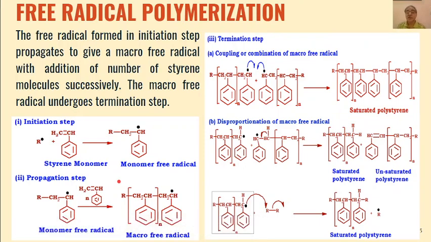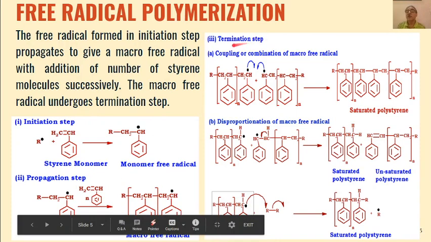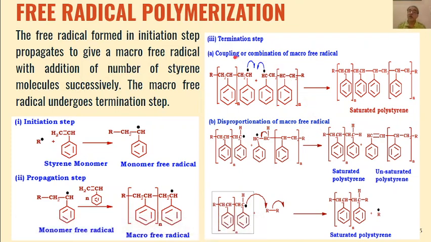And then this macro free radical, which has been formed by consuming the whole of our monomers, will undergo the termination step, and termination can take place by these methods, that is either by coupling or combination of macro free radicals or disproportionation of the macro free radical. If coupling or combination takes place, that means one free radical will combine with another free radical of the same size. Two macro free radicals will combine to give us a saturated polystyrene as the product.